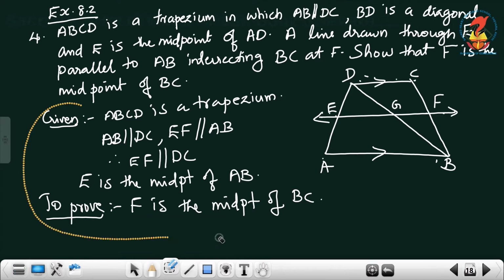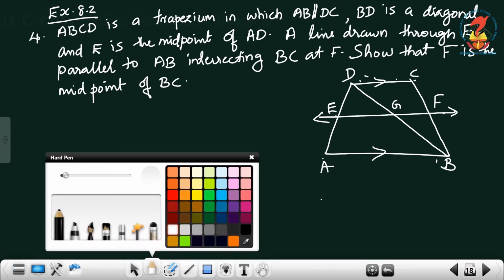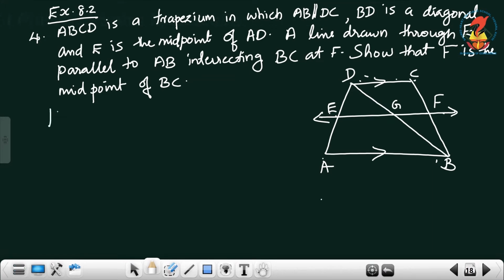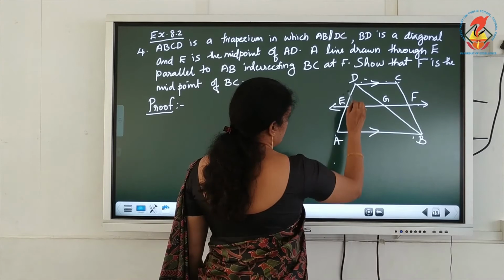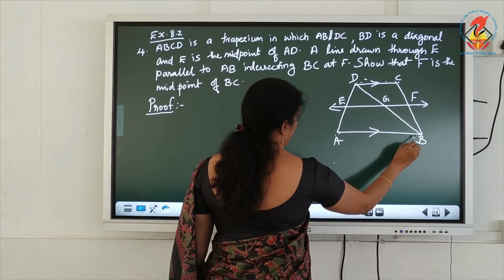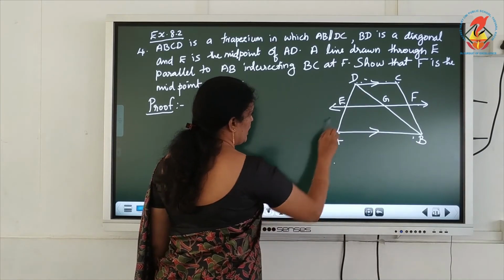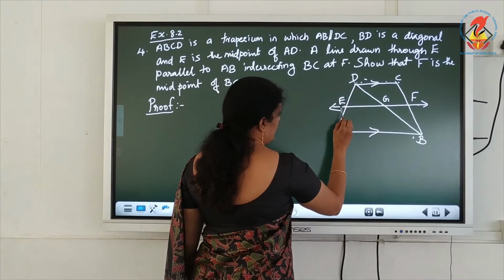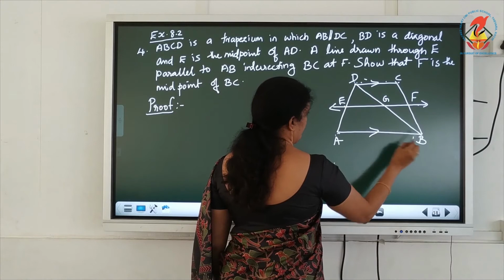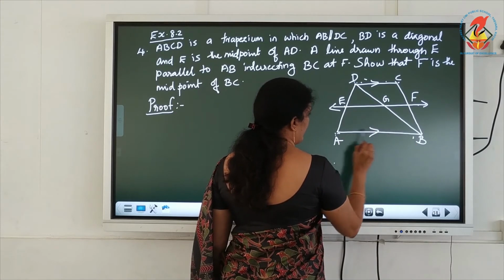Proof. Consider triangle DAB. E is the midpoint of DA, EF is parallel to AB, and EG is also parallel to AB.